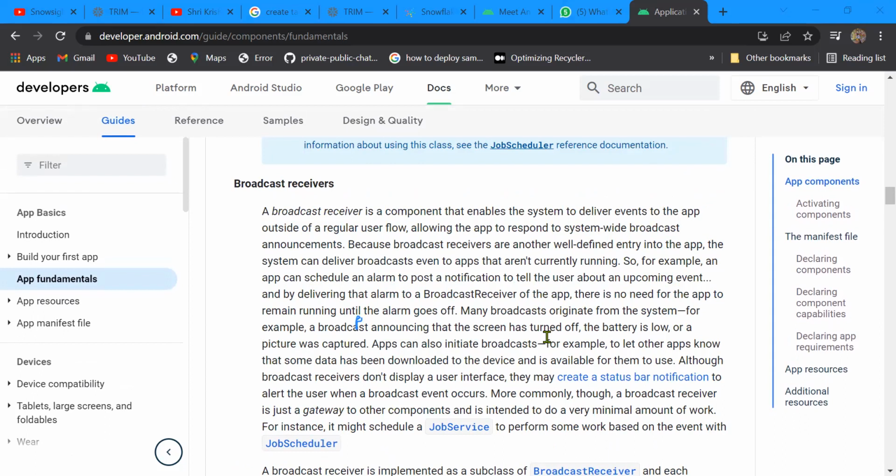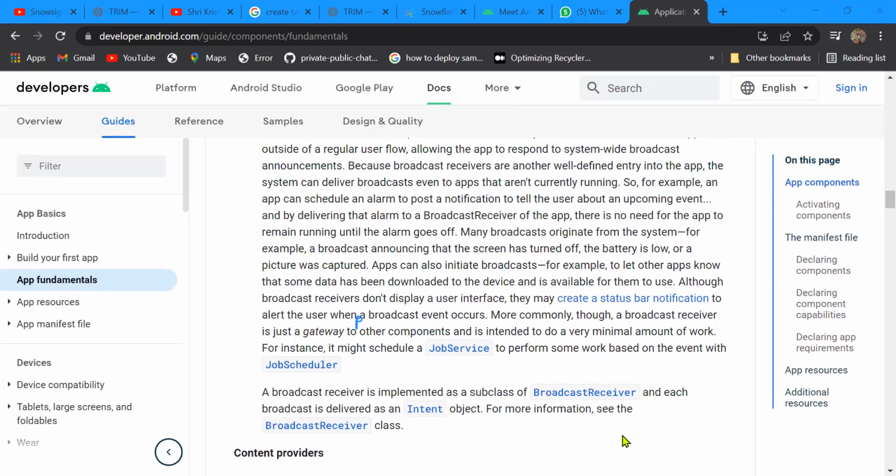Or like you are getting messages on WhatsApp or Telegram. Whatever messages are going, somebody has to catch those messages for us, so that performs the work of a broadcast receiver. Whatever network operations are happening are received by the broadcast receiver. So this is what a broadcast receiver is.